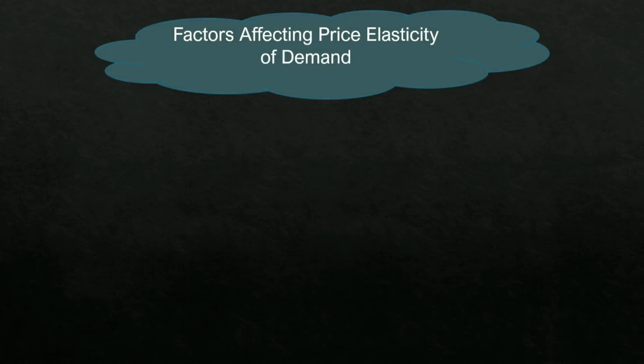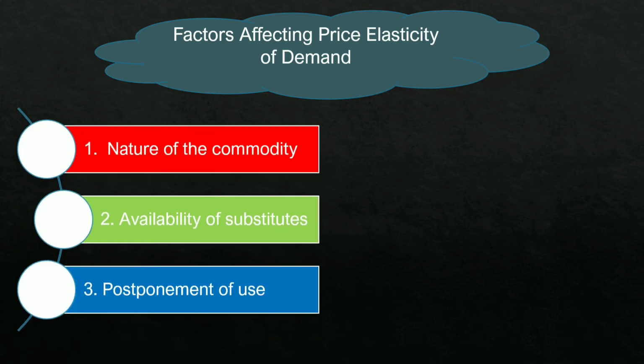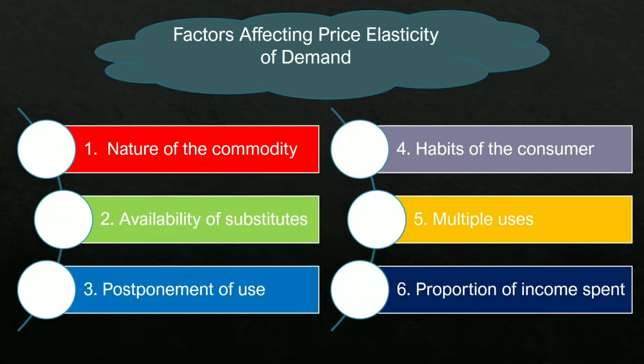Factors affecting price elasticity of demand. So this is our next topic. There are many factors. We have come up with 6 factors: nature of the commodity, availability of substitutes, postponement of use, habits of the consumer, multiple uses, and proportion of income spent. So let's start and understand all one by one.